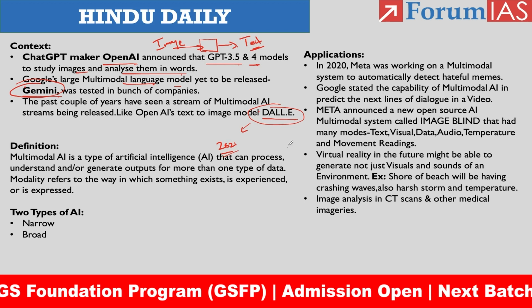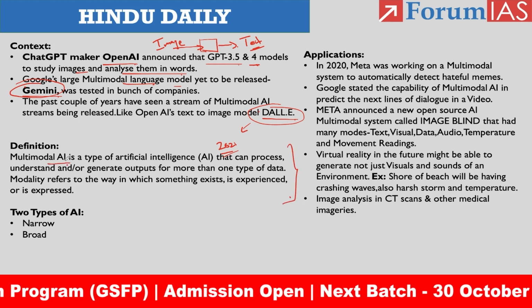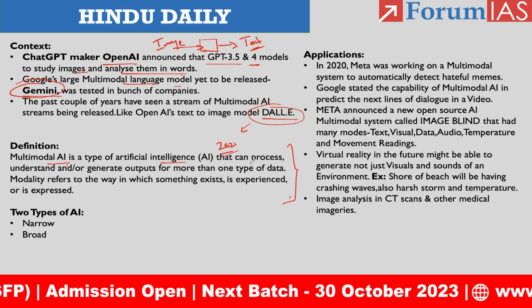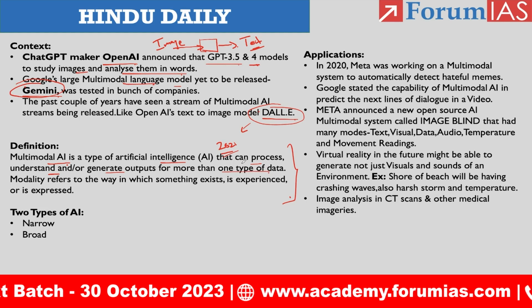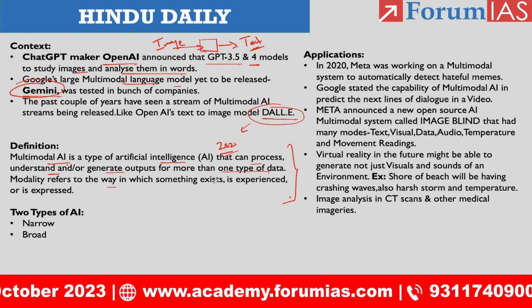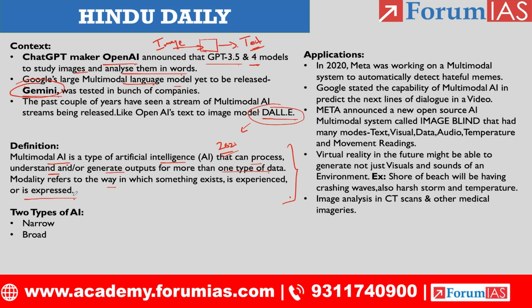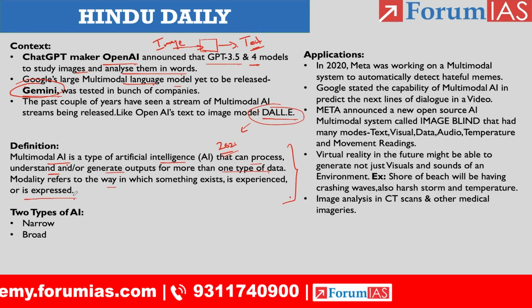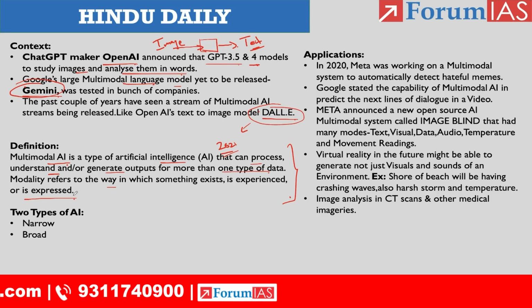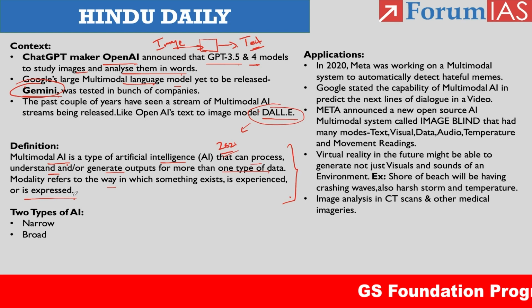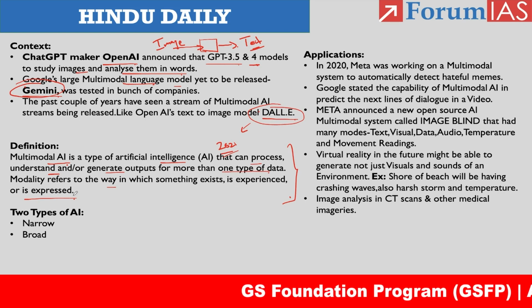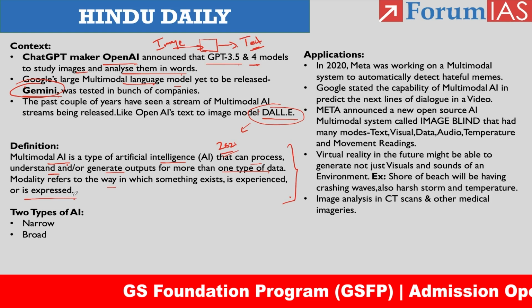So that's what the definition here has been provided. Multimodal AI is a type of artificial intelligence that can process, understand or generate inputs for more than one type of data. Modality refers to the way in which something exists, is experienced or is expressed. Let me tell you, we are having a multimodal transportation system, right? In which we integrate our transportation networks. Let's say if we are having metro lines, then we will be integrating the metro lines with the conventional railways or with the airways. So this is how we create a multimodal transportation system.